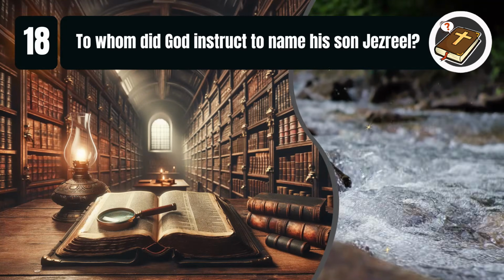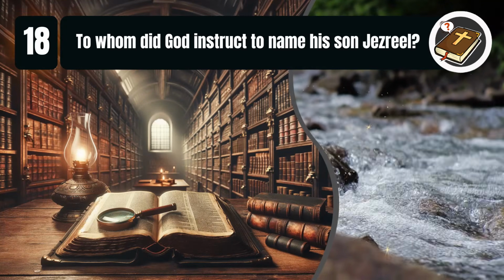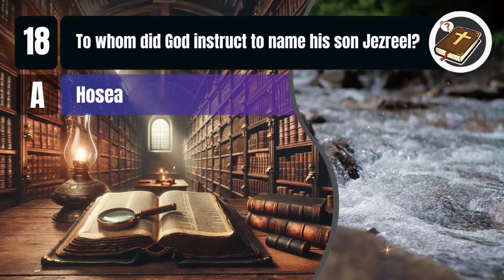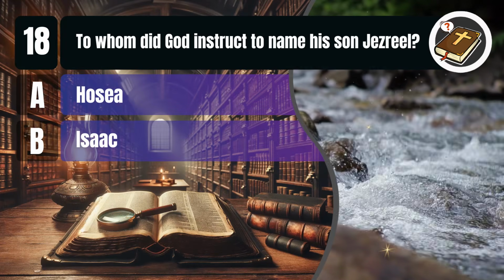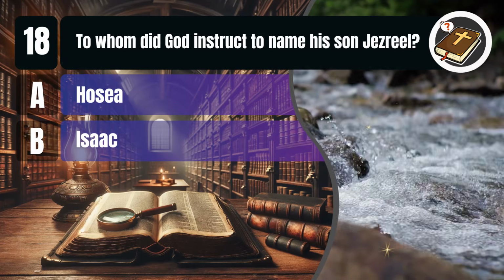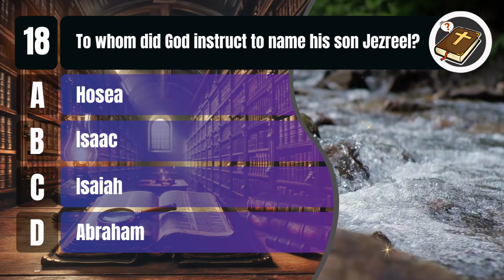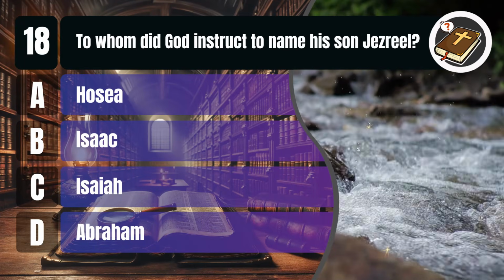Question 18. To whom did God instruct to name his son Jezreel? A, Hosea. B, Isaac. C, Isaiah. D, Abraham. You get 10 seconds.